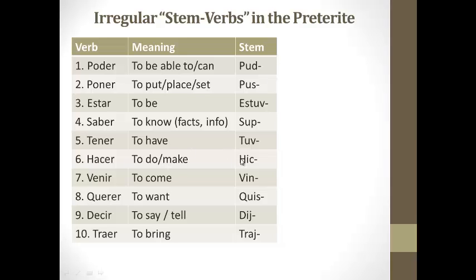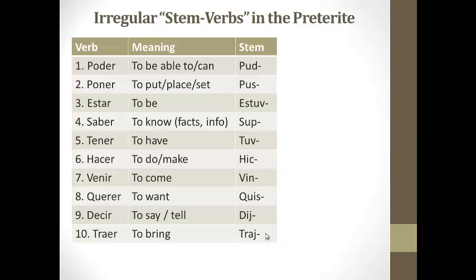Hacer, to do or to make. Its irregular stem, hic. Venir, to come. Its irregular stem, vin. Querer, to want. Its irregular stem, quis. Decir, to say or to tell. Its irregular stem is dij. And traer, to bring. Its irregular stem is traj. Okay?